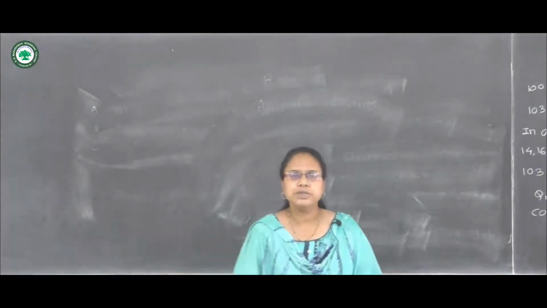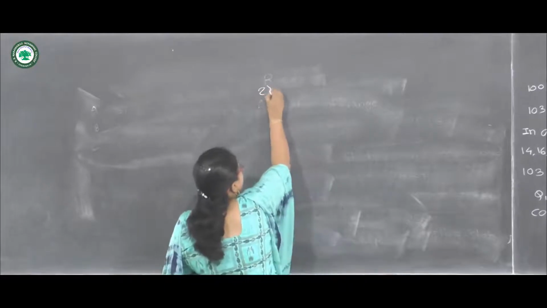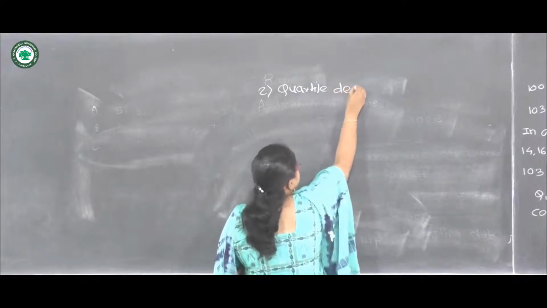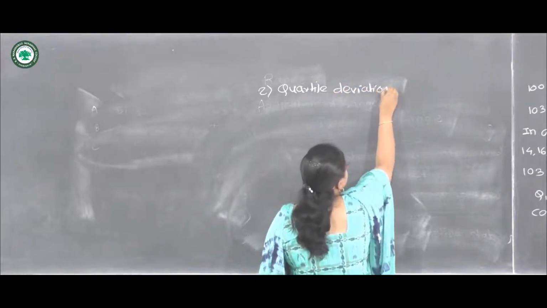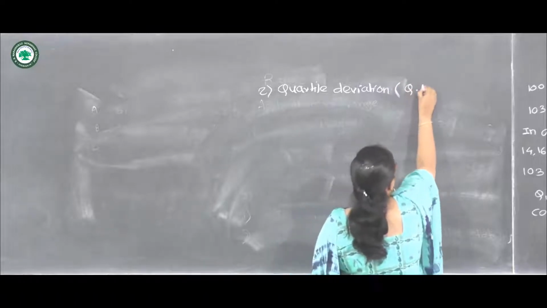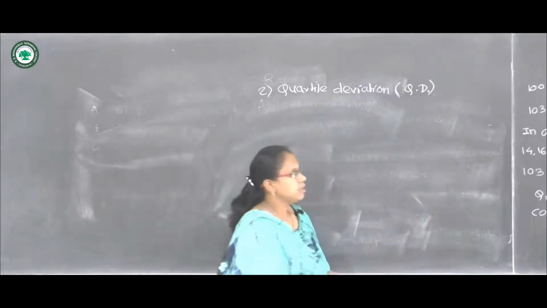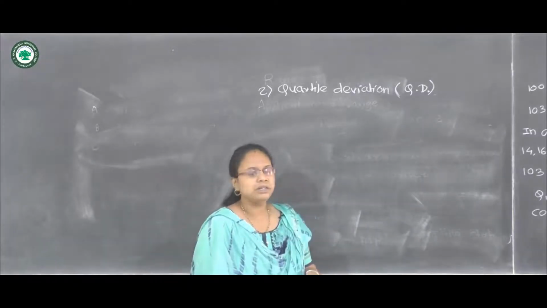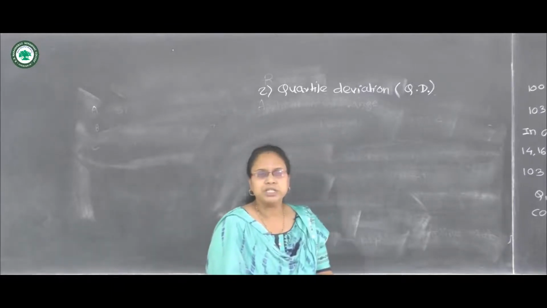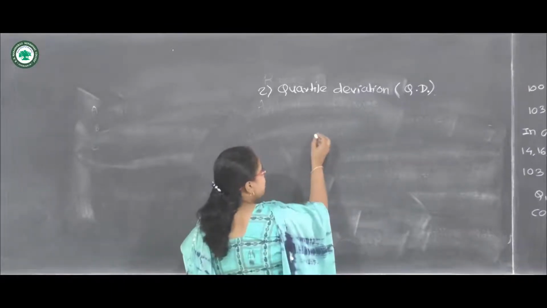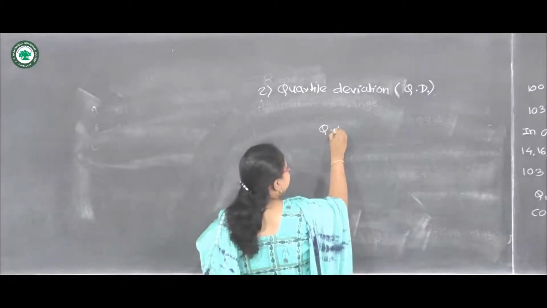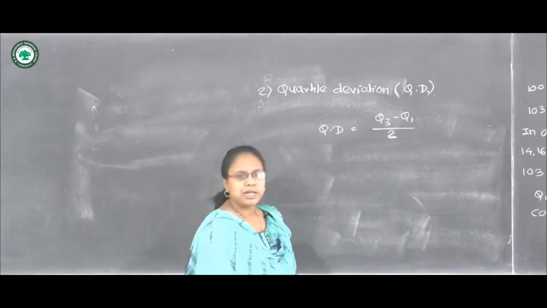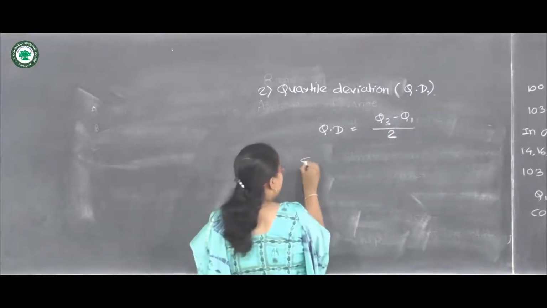Then the next measure of dispersion we will study is quartile deviation, which can be written in abbreviation as Q.D. To overcome the demerit in the previous measure of dispersion, we can use quartile deviation partially. This measure of dispersion is given by QD equals Q3 minus Q1 upon 2. This is called the semi-interquartile range.